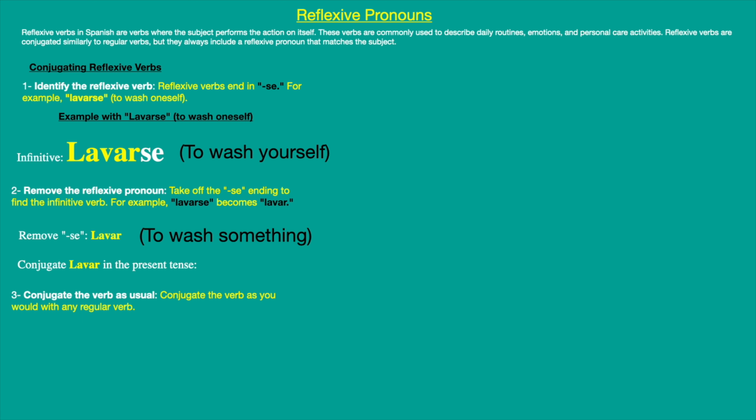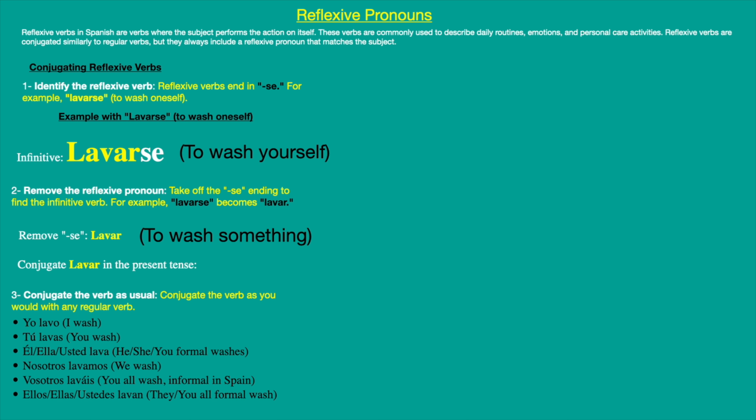Remember that we were studying how to conjugate the regular verb. In that case, you will say yo lavo, tú lavas, él, ella, usted lava, nosotros lavamos, vosotros laváis. Again, remember that we are not using vosotros in our lesson, but in this case I just put vosotros laváis. Ellos, ellas, ustedes lavan. So that is how you conjugate a regular verb ending in AR, without using the reflexive verb.